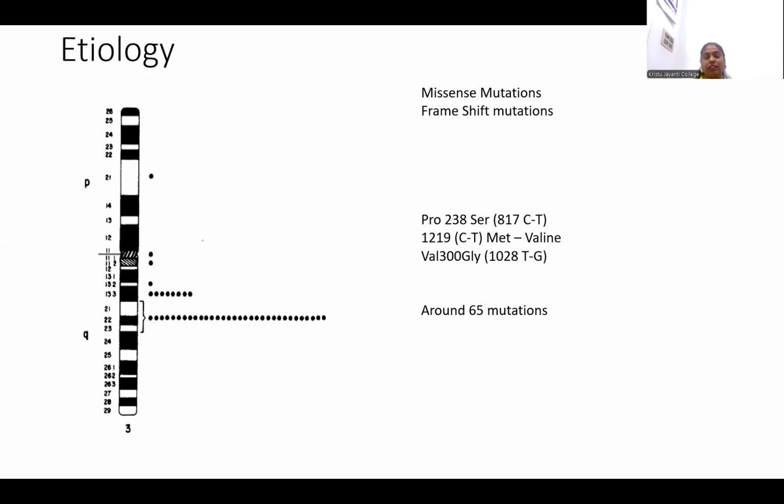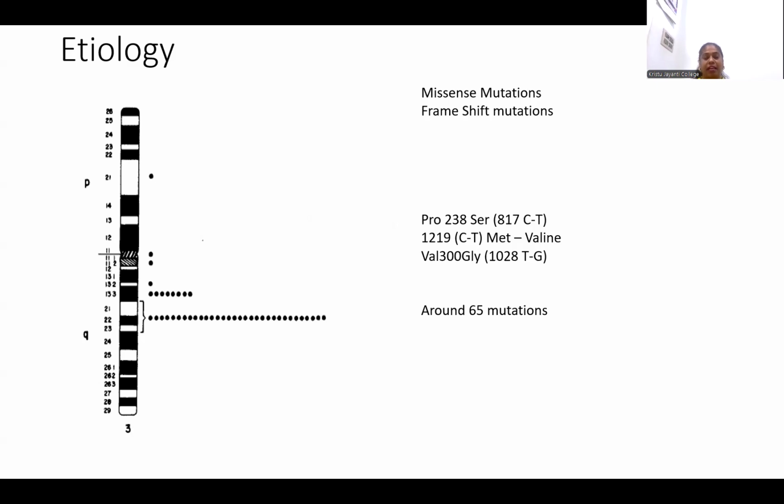As we said, this disease is characterized by a mutated gene, known as the HGD gene. This gene is found on chromosome number 3, especially on the long arm of chromosome 3, that is the Q arm. In this gene, the mutation takes place because of either missense mutations or frameshift mutations. It has been reported that around 65 mutations in this single gene can lead to alkaptonuria.